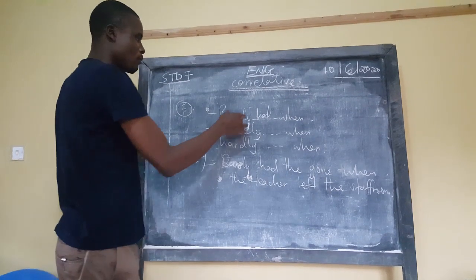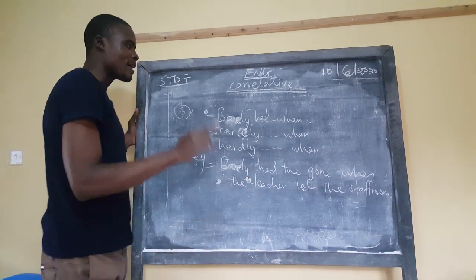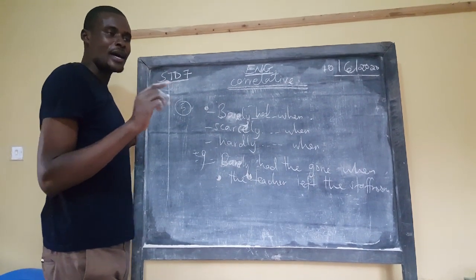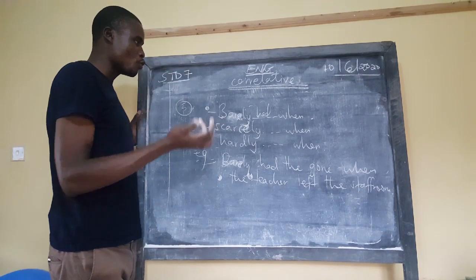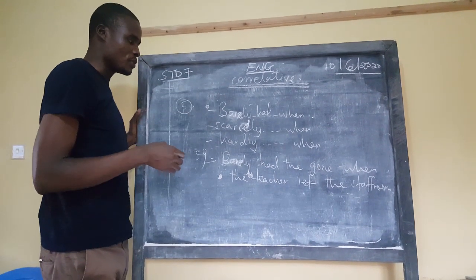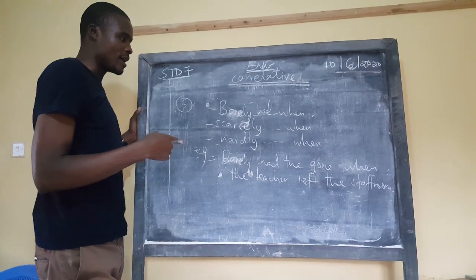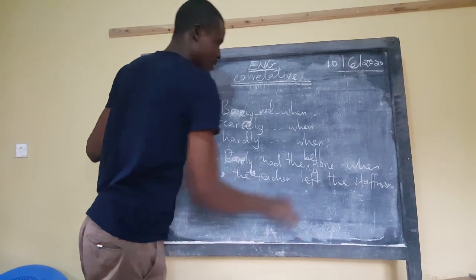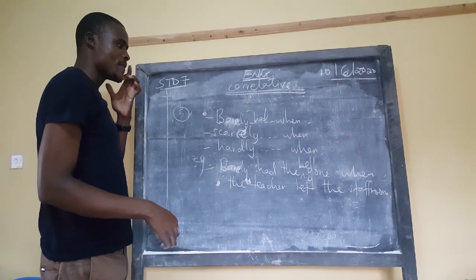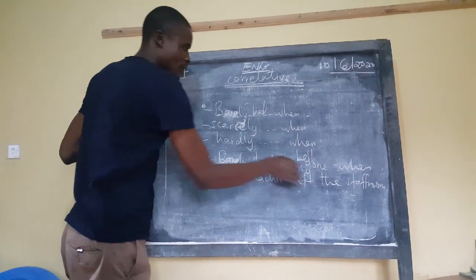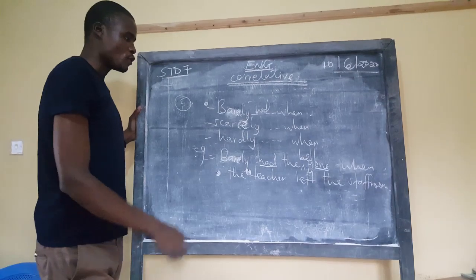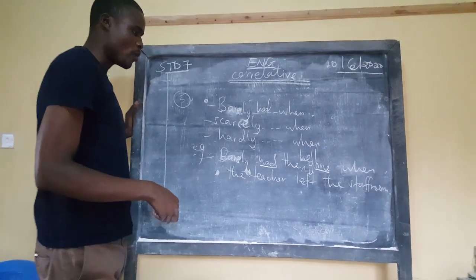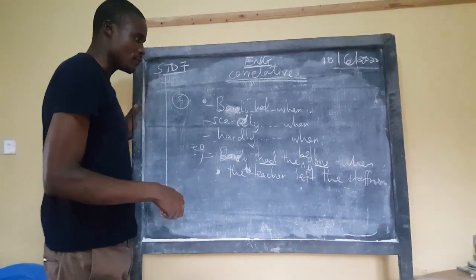That's why we talk of barely, scarcely, and hardly, which can be used the same way as no sooner, had than is used. Barely had the bell gone, because of had we must talk of a past participle. So barely had the bell gone when the teacher left the staff room.